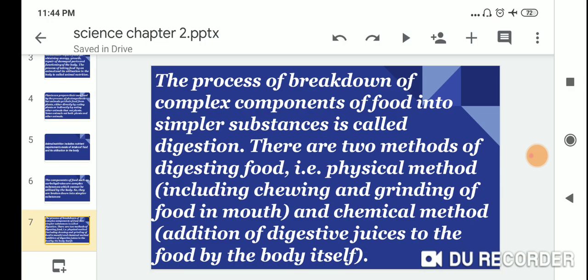The process of breaking down complex components of food into simpler substances is called digestion. There are two methods of digestion: physical methods and chemical methods.